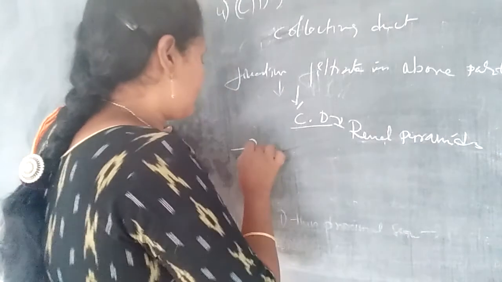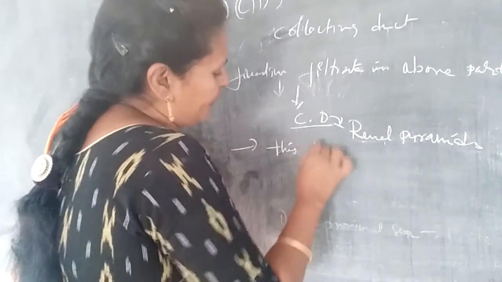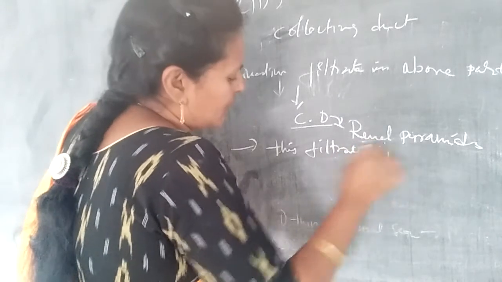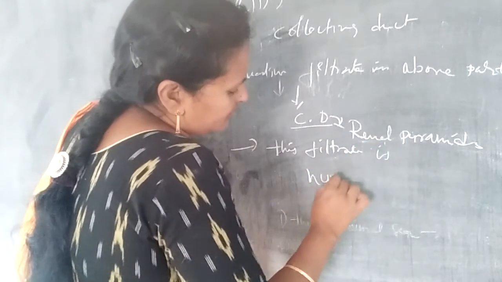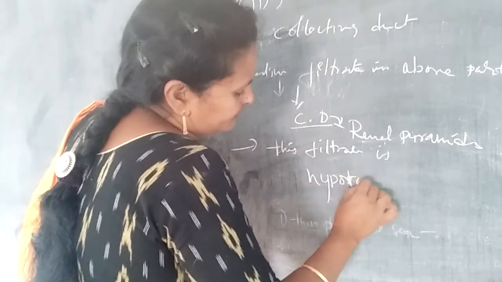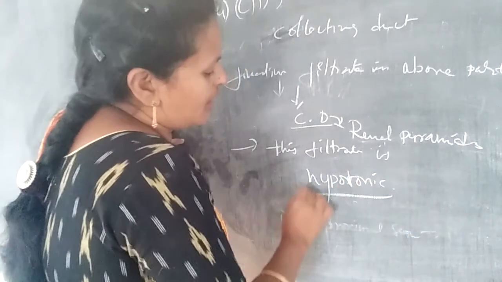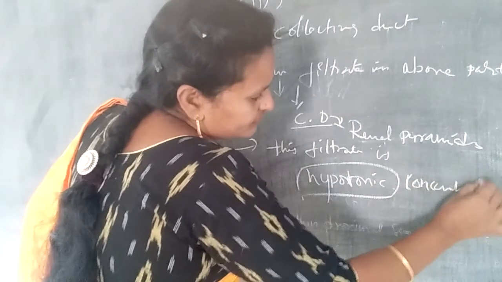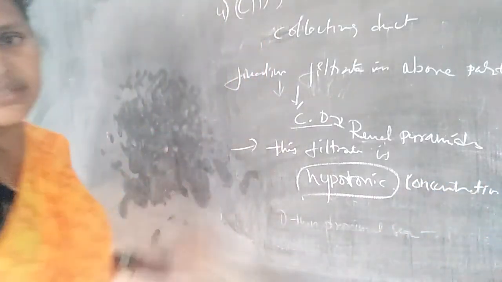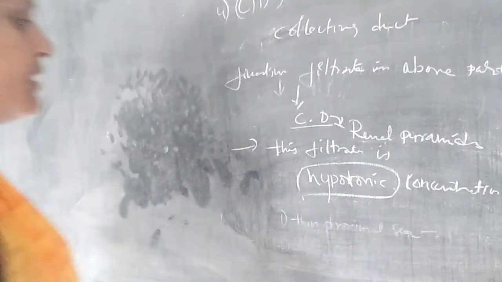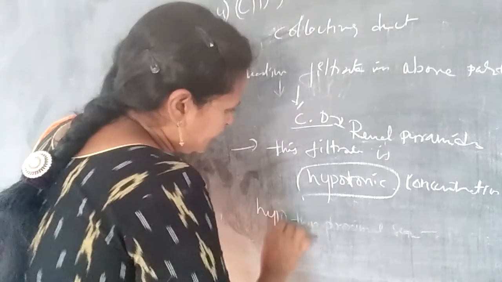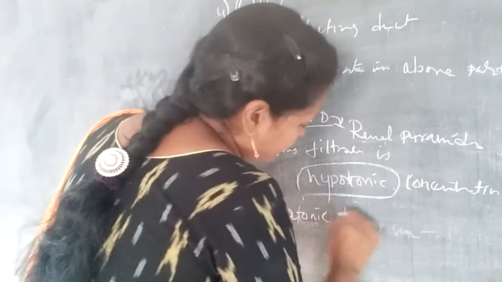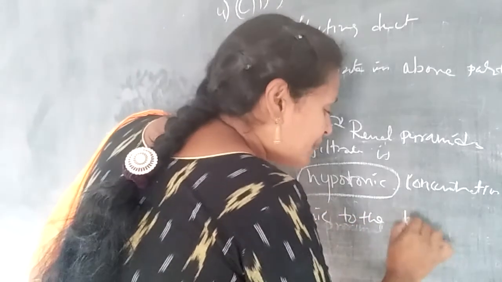And this fluid, the filtrate, is hypotonic concentration, but it is also hypertonic to the blood plasma.